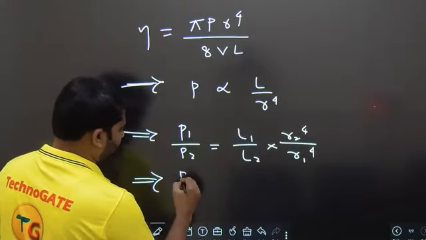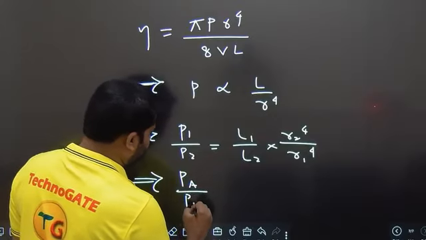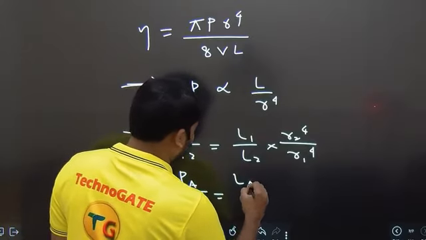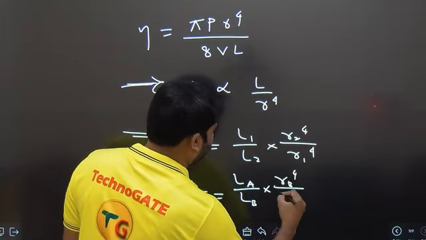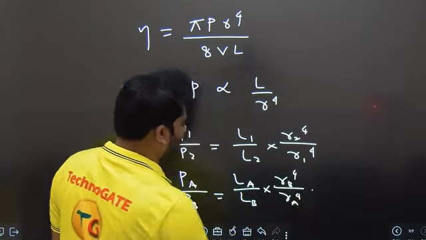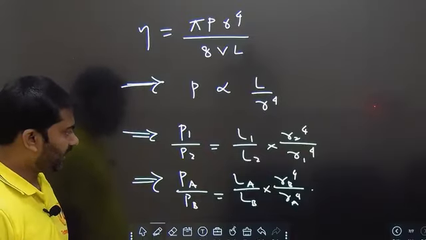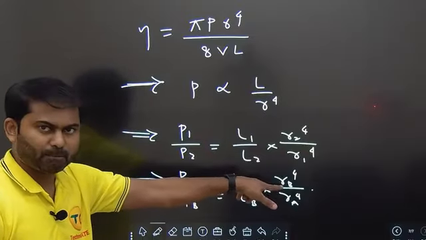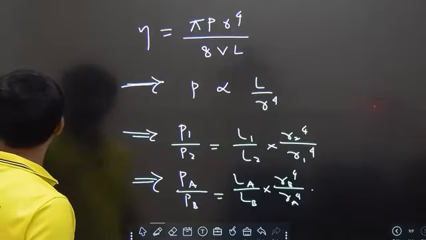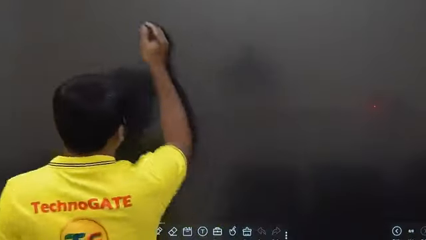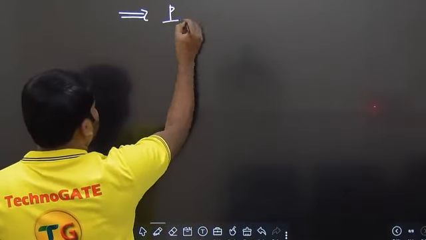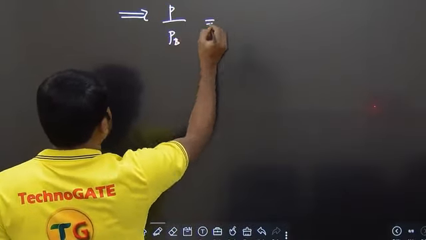P1, that is A. Let me write down like this: PA by PB is equal to LA by LB into RB power 4 by RA power 4. Fine, correct? Now, PA is given as P. PB we need to find out. So this implies we have P by PB is equal to,